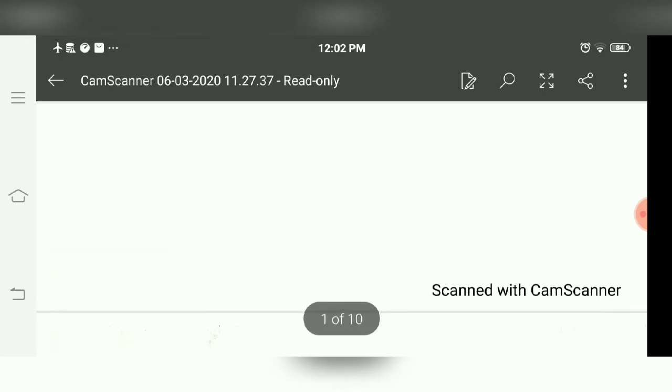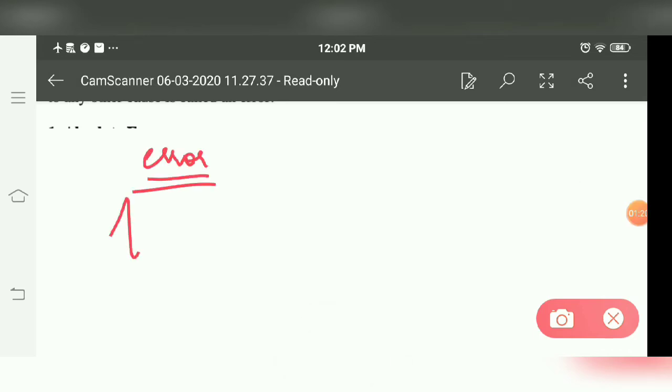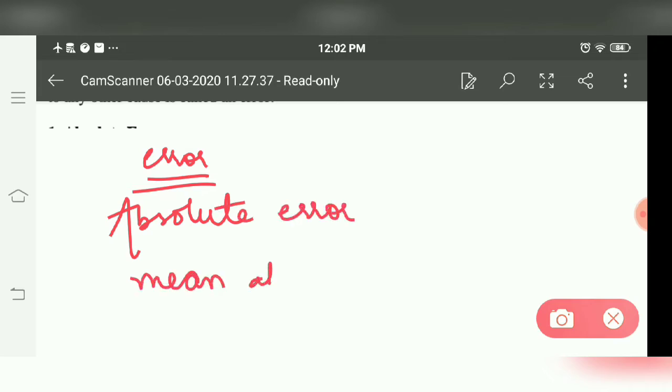But now we have to discuss the major types of error that we have to calculate. First of all is absolute error, mean absolute error, then relative error.